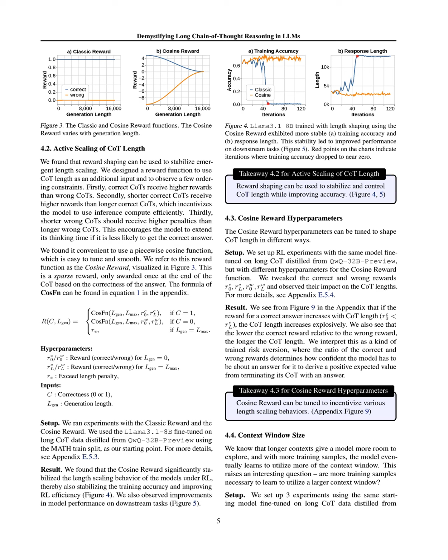Additionally, it imposes penalties on shorter incorrect COTs, prompting the model to extend its thinking time when uncertain, which fosters deeper reasoning. Lastly, the cosine reward's design allows for smoother tuning and adaptability, enhancing the model's ability to learn from complex reasoning tasks effectively, as evidenced by improved performance on downstream tasks.